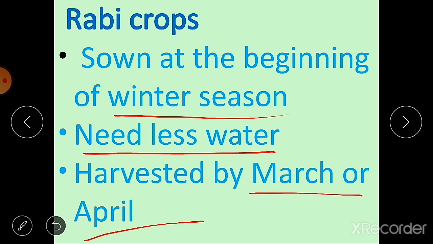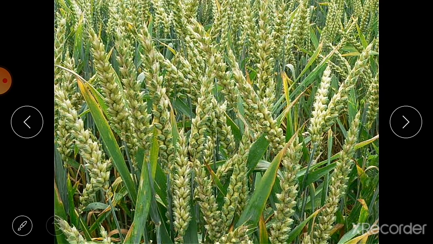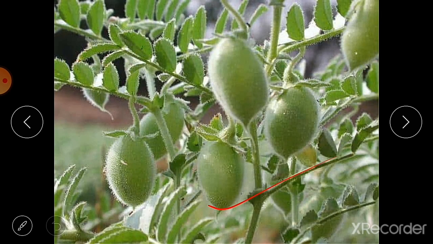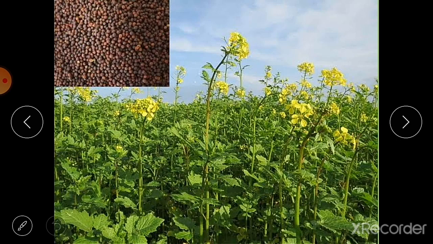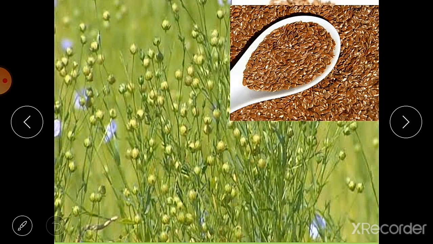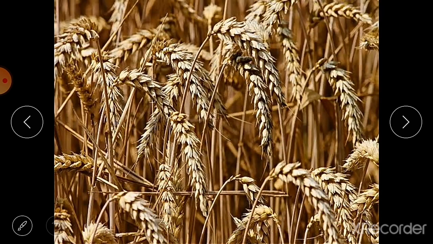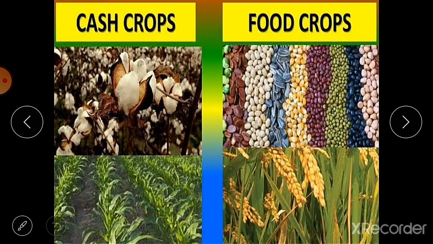So some of the examples of rabi crops are wheat, then gram, or in Hindi we say chana, peas, mustard, or we can say sarso in Hindi. These are the linseeds, or we can say flax seeds. These are the examples of rabi crops. Also barley, it is also a rabi crop.